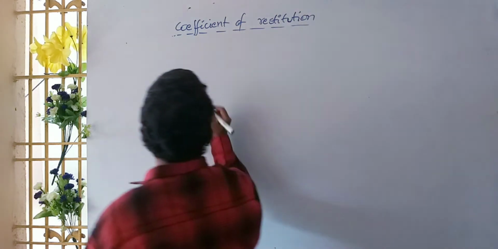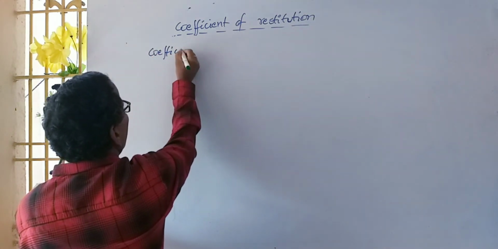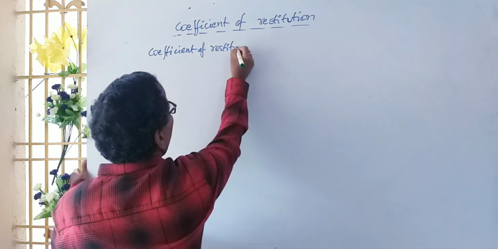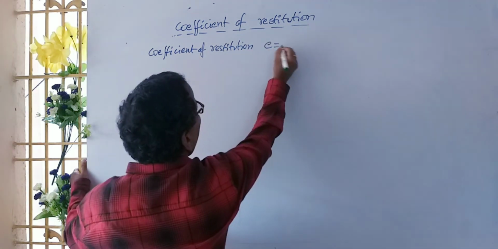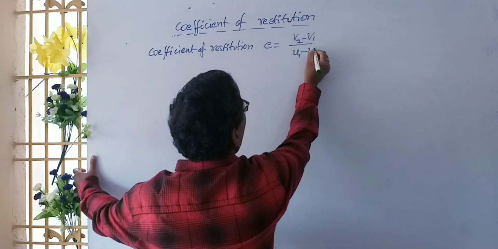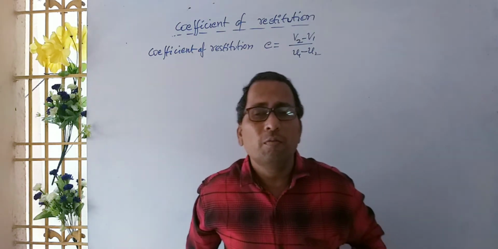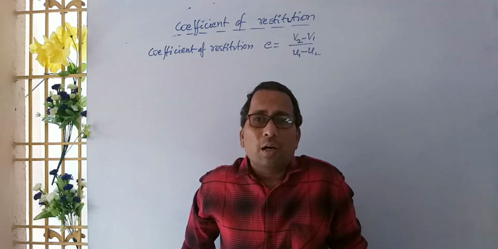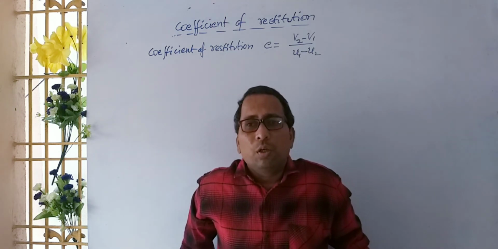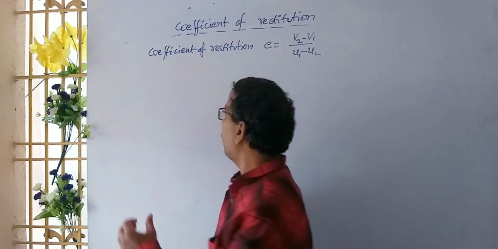So we write the coefficient of restitution e is equal to v2 minus v1 by u1 minus u2. Here v2 minus v1 is the relative velocity after the collision and u1 minus u2 is the relative velocity before the collision.